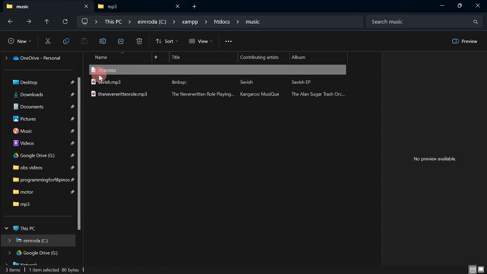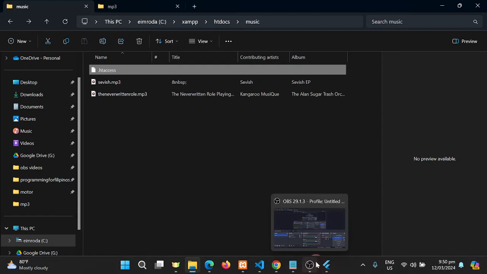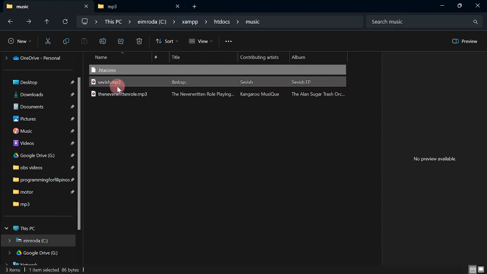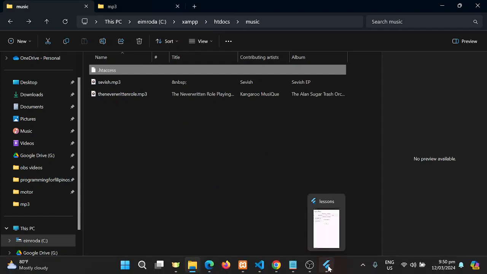So take note, .htaccess. It has no file name. It is only an extension name. Okay, so that even if you are going to use a web app, it could still play this music here from the internet.